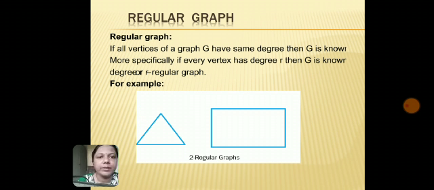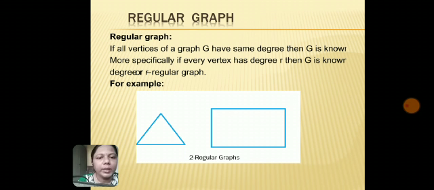Then the next definition is regular graph. If all vertices of a graph G have the same degree, then G is known as a regular graph. More specifically, if every vertex has degree r, then G is known as an r-regular graph. So I have drawn two examples. Both graphs are 2-regular graphs. If you see the degree of each vertex in both graphs, it is 2.